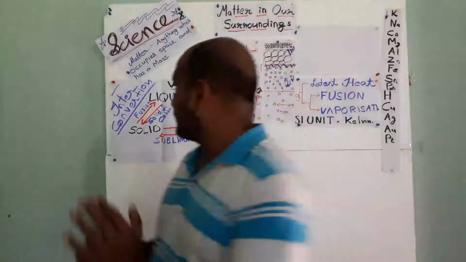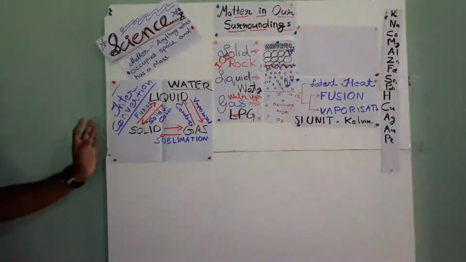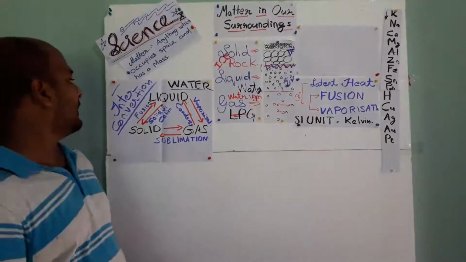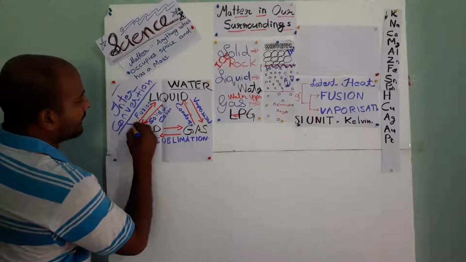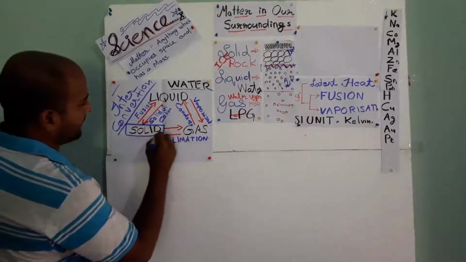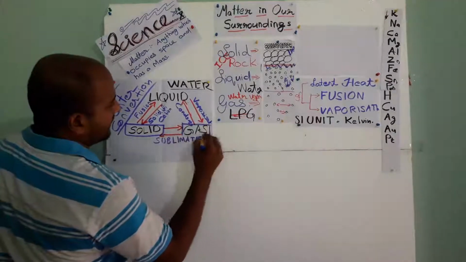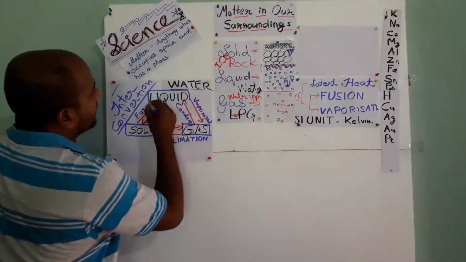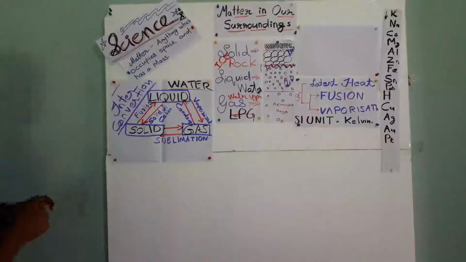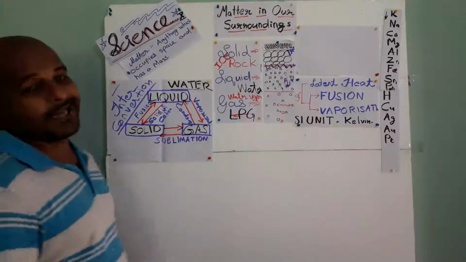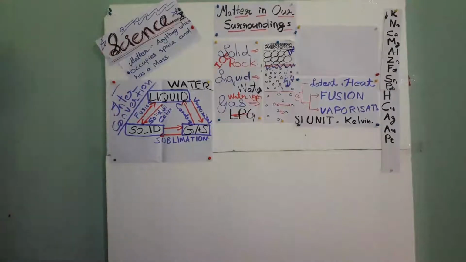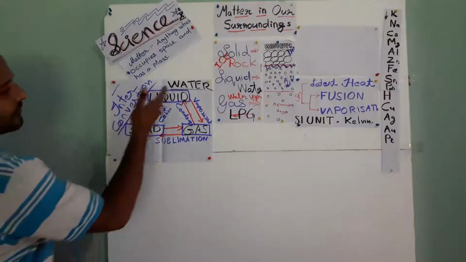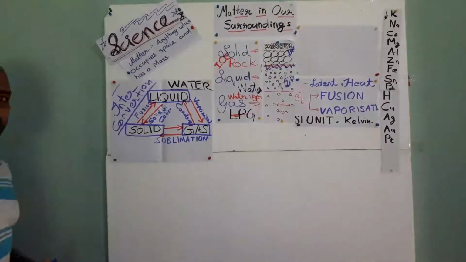So come to this part. This is the interconversion of these 3 different states. So I have solid here. We'll make it a box so that you can see it very well. And I have gas here. And where is my liquid? Okay, liquid is also here. Understood? Solid, liquid and gas. In the case of water, we can say this is ice, this is ordinary water and this is water vapor.